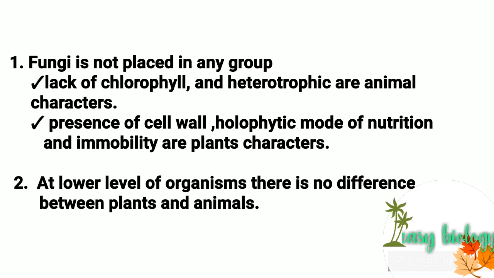The absence of chlorophyll and the heterotrophic mode are animal characters, but they also show some plant characters: presence of cell wall, holophytic mode of nutrition, and they are immobile. So fungi, which is not properly placed in any group, is the first limitation of two kingdom classification.